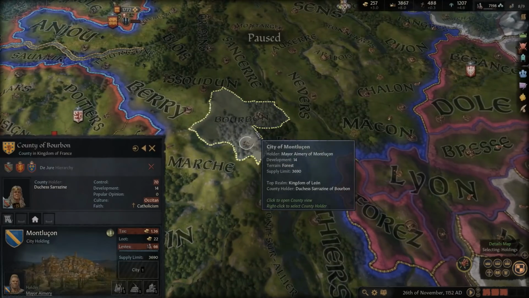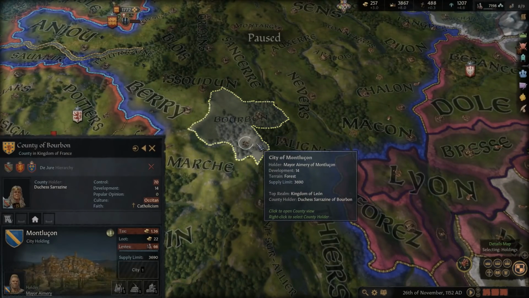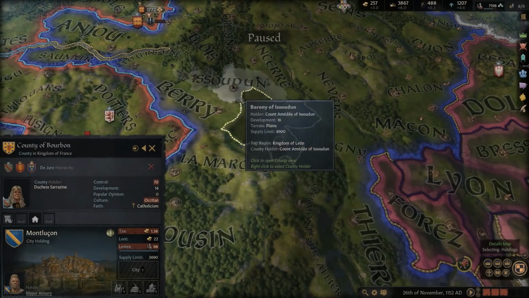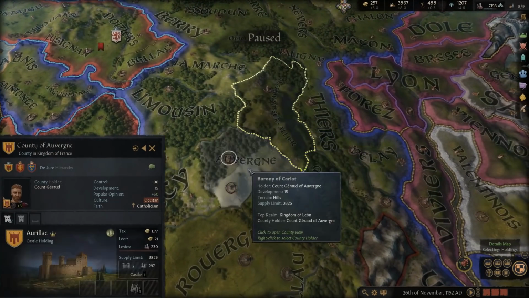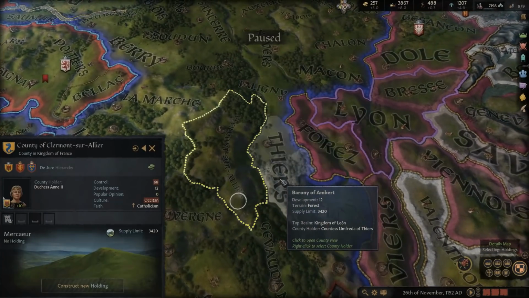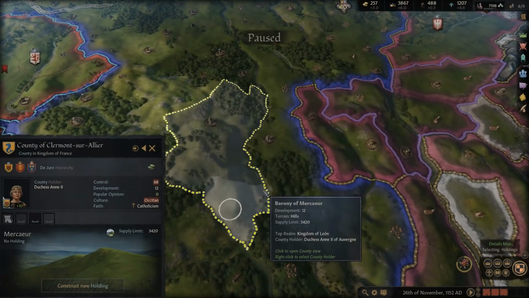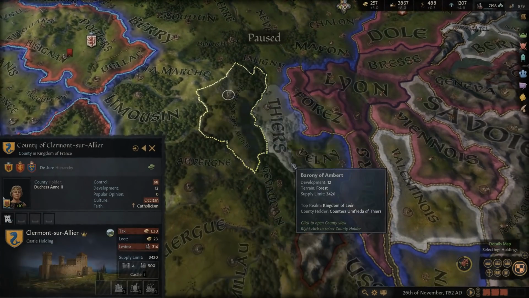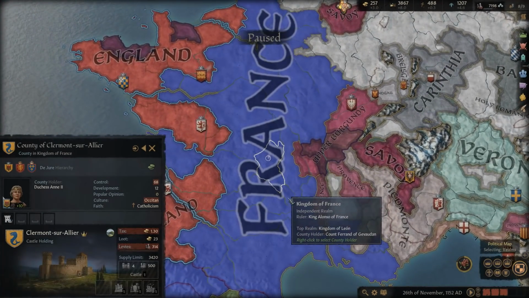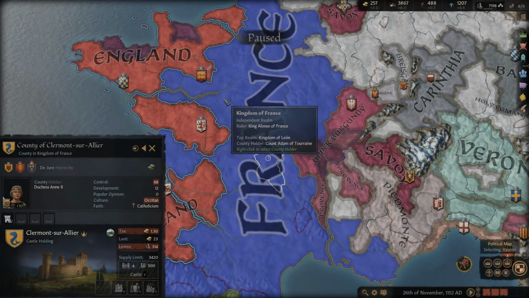I believe he had this county as well, or at least part of it. I might be wrong about that one. I'm not entirely sure about this county. He definitely had this one, though. And then he had all of this here. Now, I don't know exactly where the line is here. I want to say it was on the river, but I could very well be wrong. But I know he had this county. So right around here, this is basically what the line looks like, up like so.